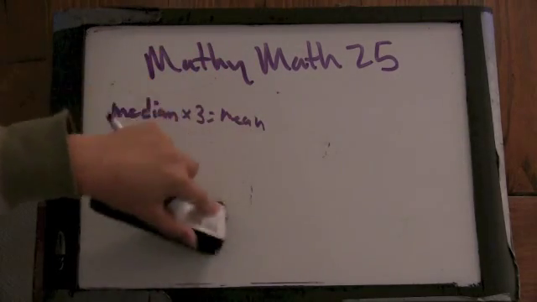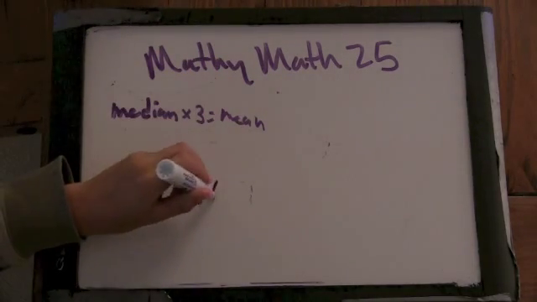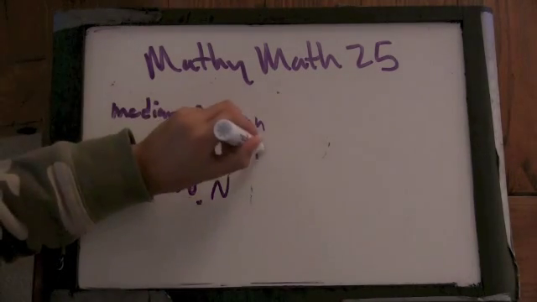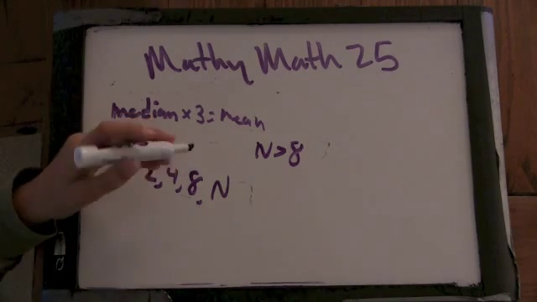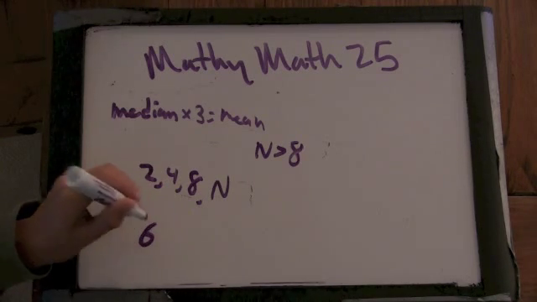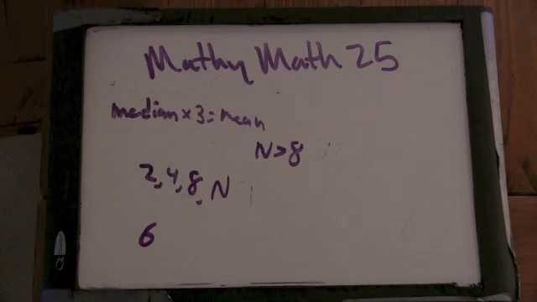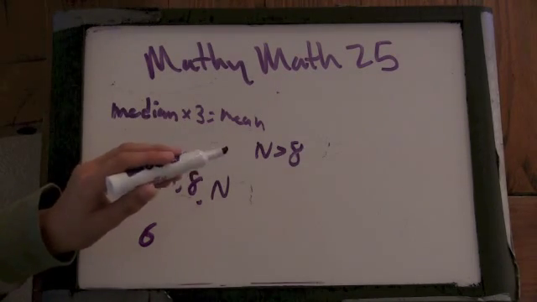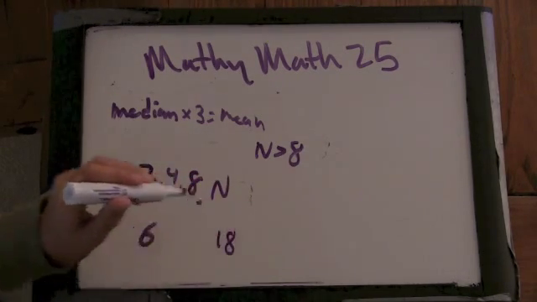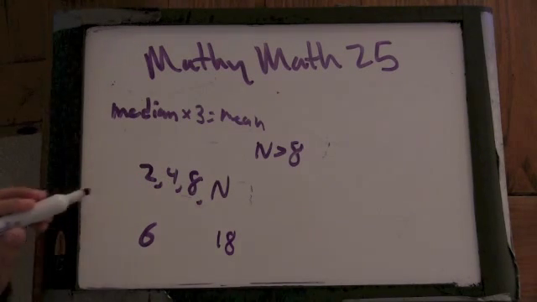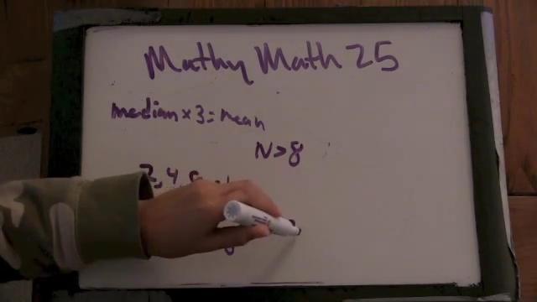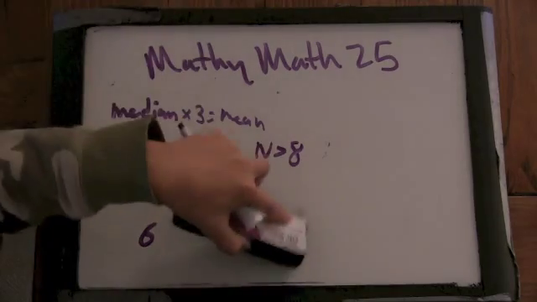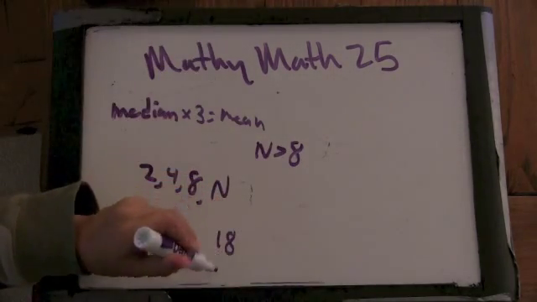I think the only way for this to work is if n is greater than 8. Because now the median is 6. Means the mean has to be 18. Means the sum has to be 72. Is that right? 18 times 4. Yeah.